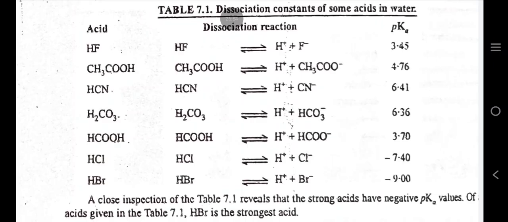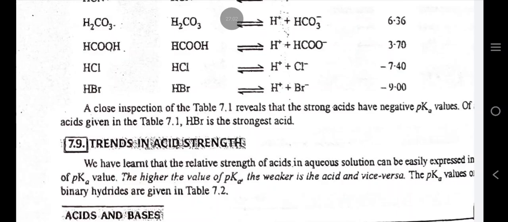Look at this table. A close inspection of Table 7.1 reveals that the strong acids have negative pKa values. HBr is the strongest acid. Trends in acid strength. We have learned that the relative strength of acids in aqueous solution can be easily expressed in terms of pKa value. The higher the value of pKa, the weaker is the acid, and vice versa. The pKa values of binary acids are given in Table 7.2.